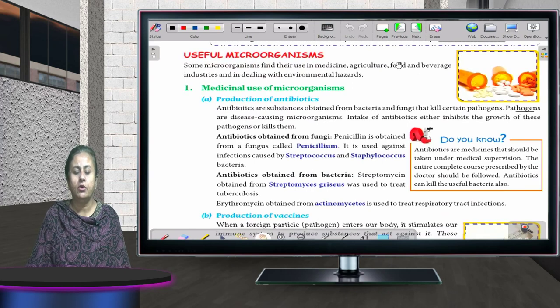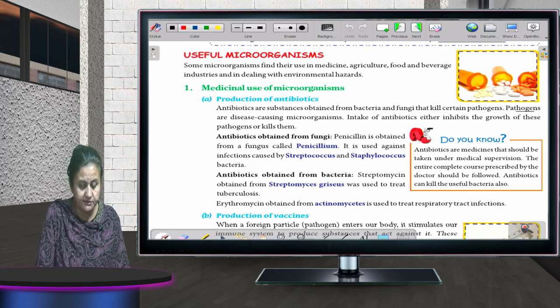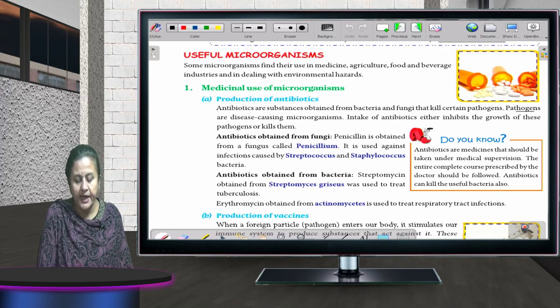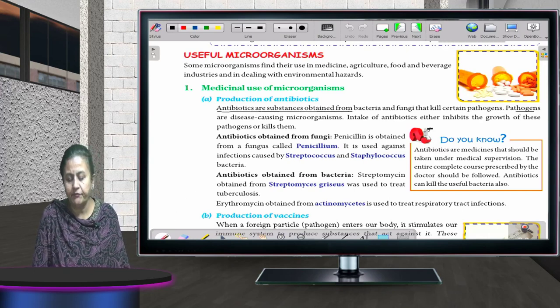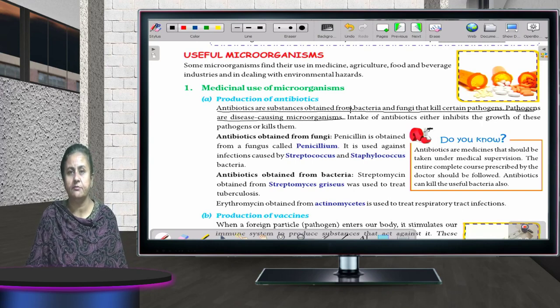Useful microorganisms. First is the medicinal use of microorganisms. What are the different medicinal uses of microorganisms? First, antibiotics are substances obtained from bacteria and fungi that kill pathogens. Pathogens are disease-causing microorganisms.